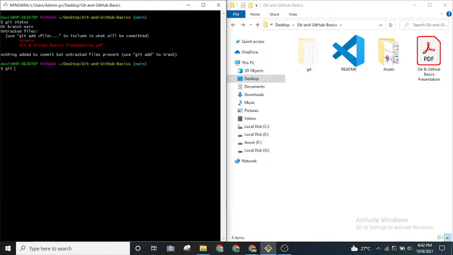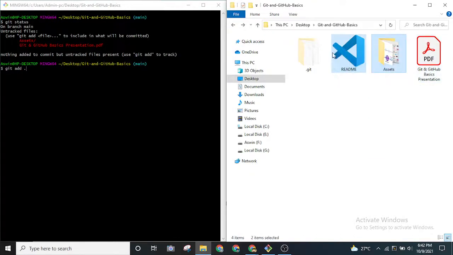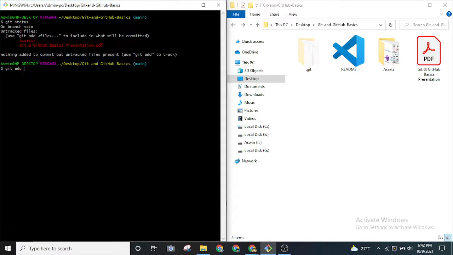So when I press git add again, I'm giving this flag dash a, or I can also use dot. Okay, so what it will do is put everything that is present in my local repository into my staging area. Okay, so generally what we'll be doing is actually specifying each and every